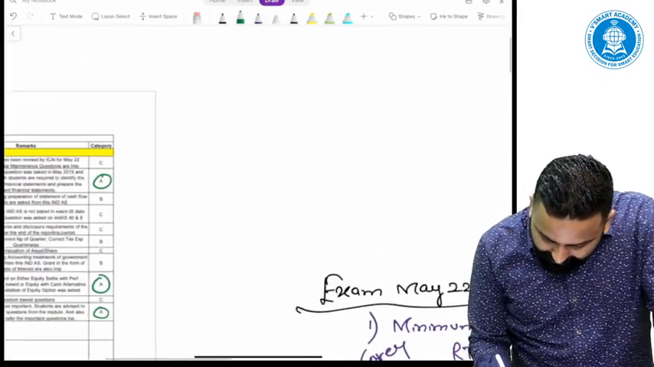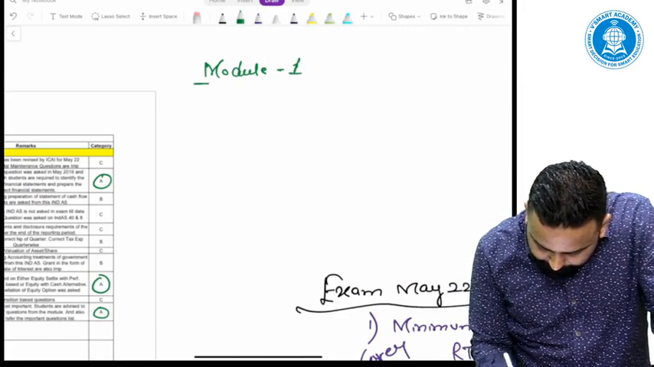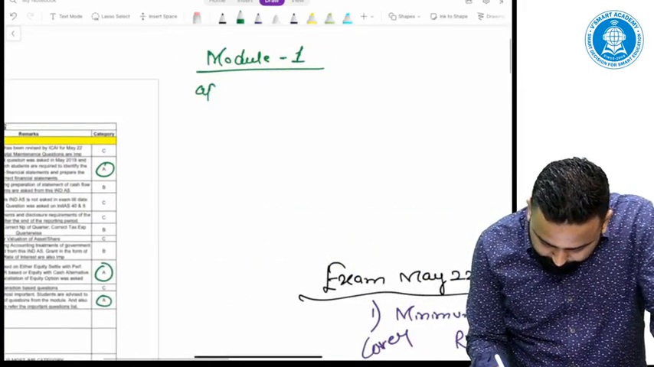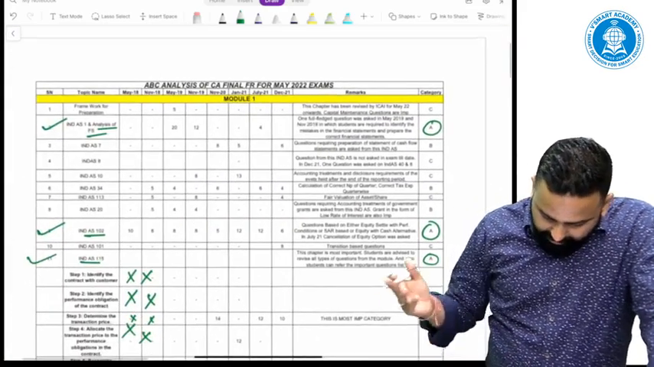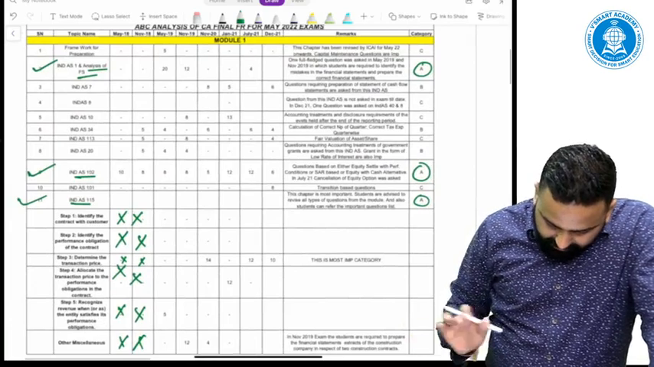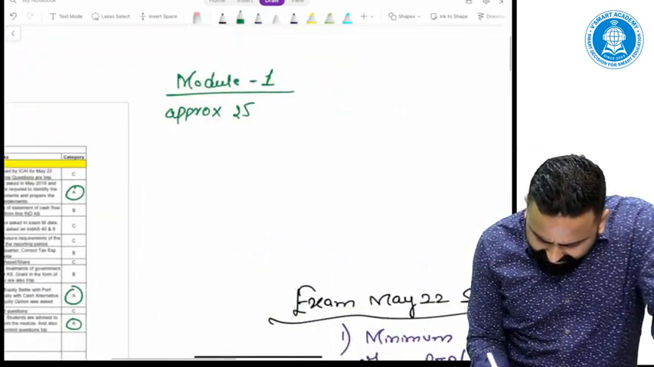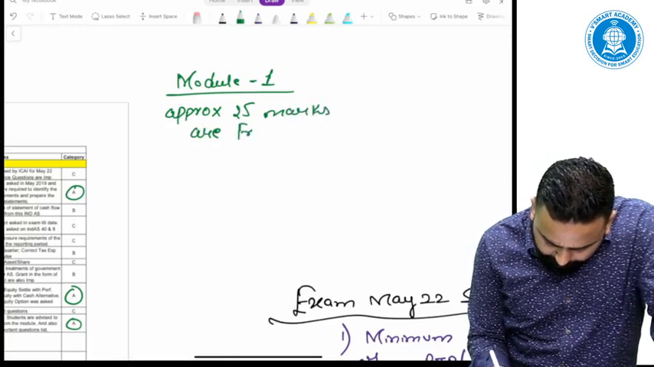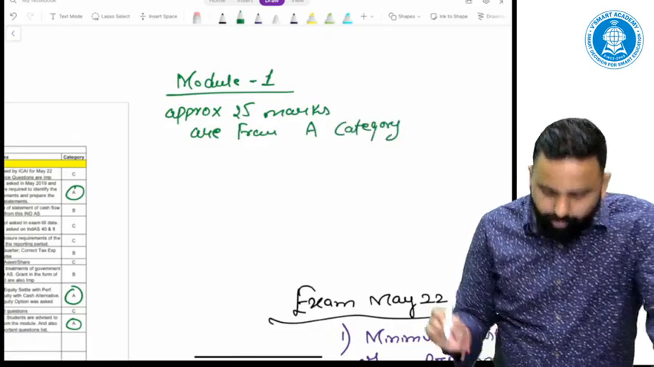If you summarize, module 1, A category covers approximately 10 marks, 10, 20, and here also 10, but I must say approximately 25 marks are from A category.